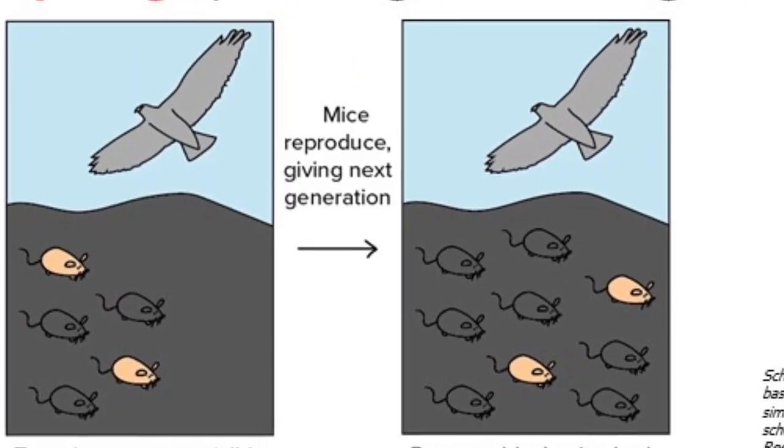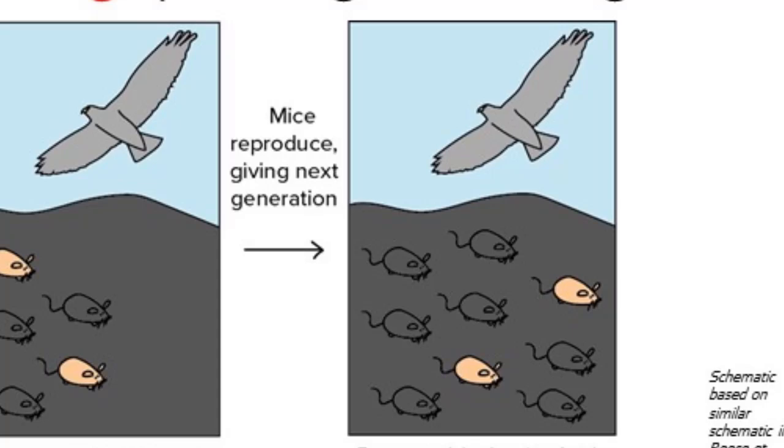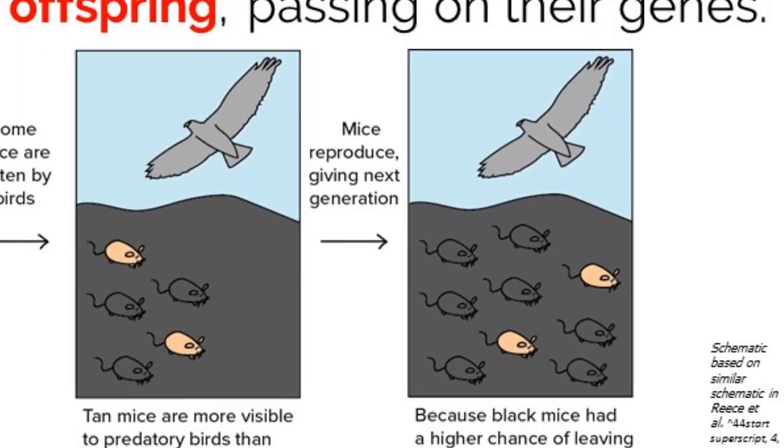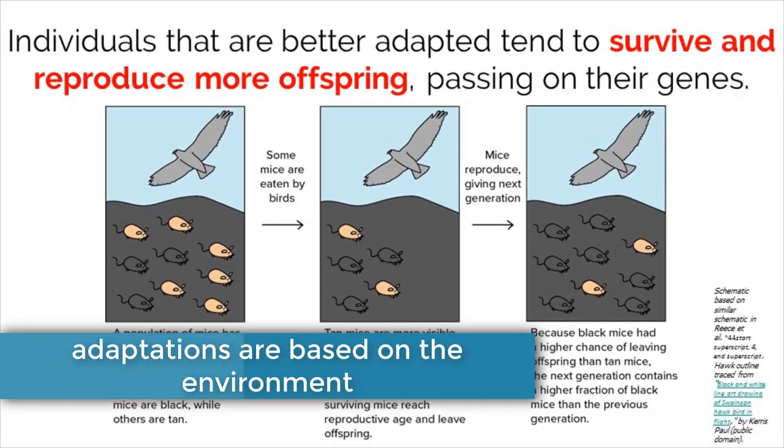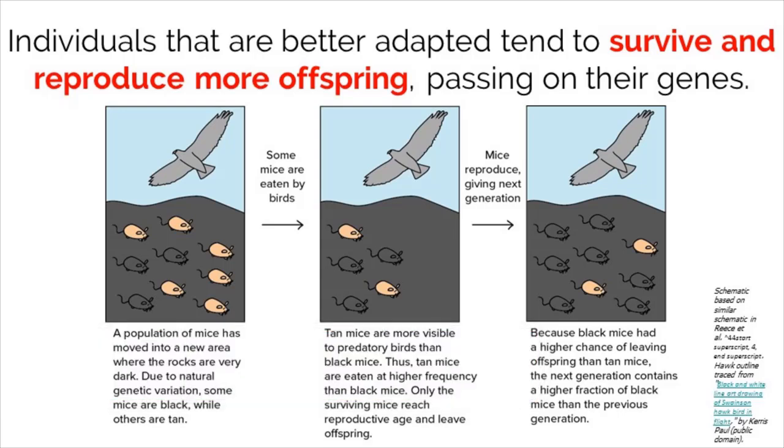As you can see, the allele frequencies of the light versus the dark fur-colored gene is different after generations have passed, meaning that the population is evolving over generational time. It is important to note that adaptations are based solely on the environment, and if the environment changes, a beneficial adaptation could turn into a harmful trait. If this population of mice were to relocate to an environment with a lighter background, the lighter mouse would then possess the beneficial adaptation, where the darker mouse would not be selected for.